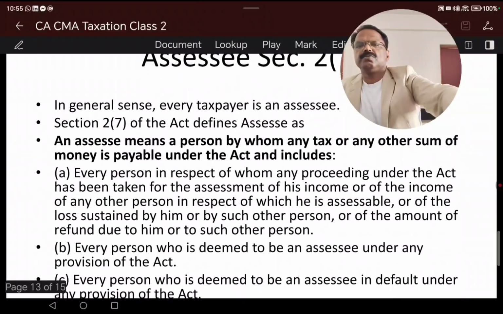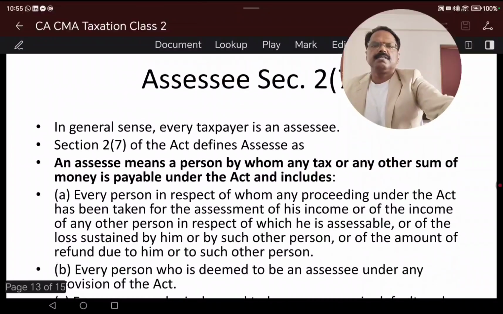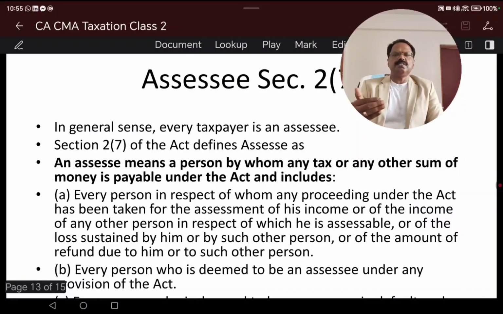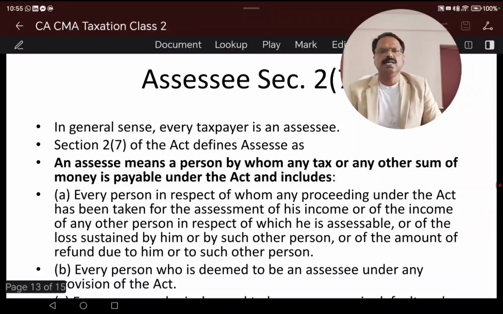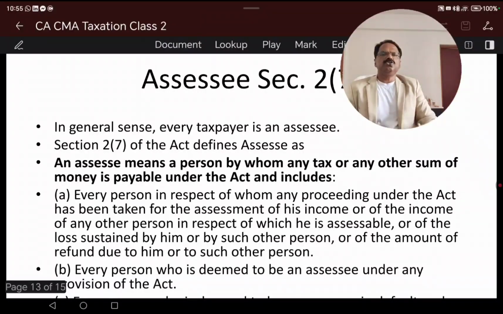And the last one is assessee. Assessee means a person by whom any tax or any other sum of money is payable under this act. Any person whose proceedings are pending, every person by whom any proceedings under this act are pending can also be treated as an assessee. Every person who is deemed to be an assessee.